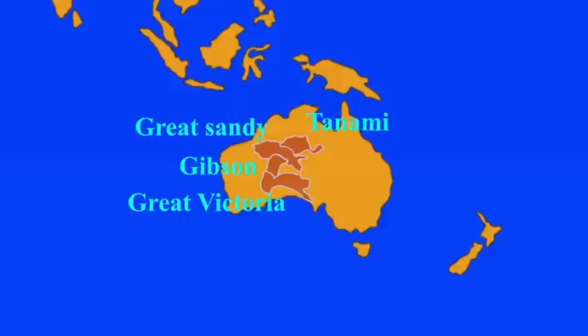So, the Gibson Desert is a large desert that covers a large dry area in the state of Western Australia. The Simpson Desert is a large area of dry, red sandy plain and dunes in Northern Territory, South Australia, and Queensland in Central Australia. The Tanami Desert is a desert in Northern Australia situated in the Northern Territory and Western Australia. It has a rocky terrain with small hills.